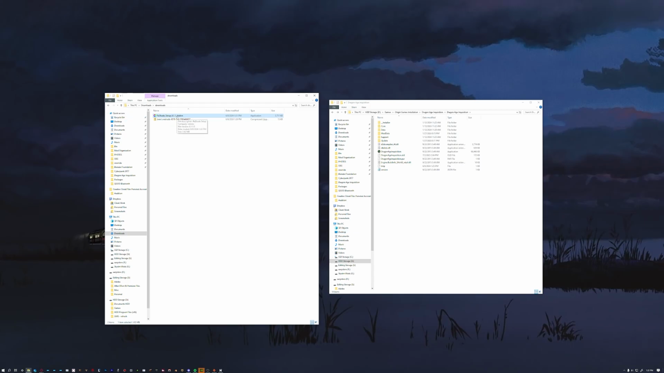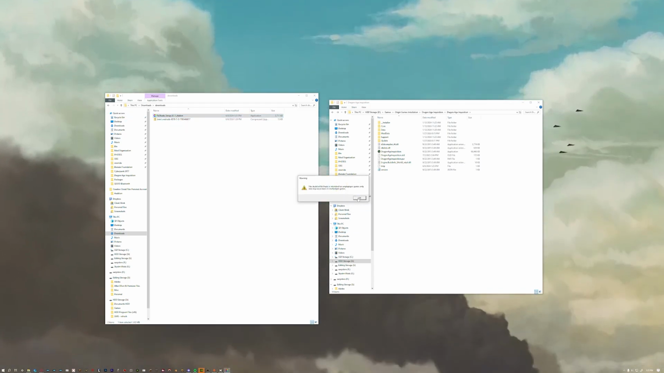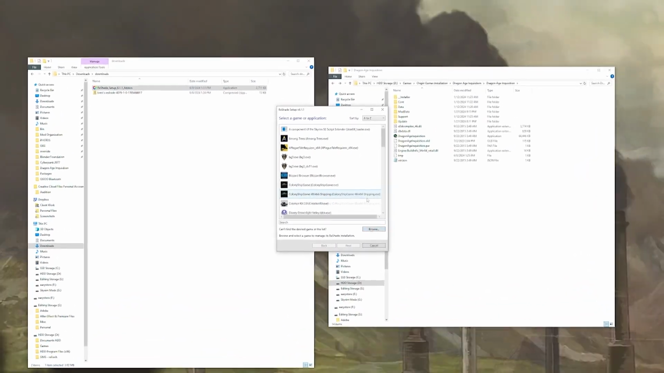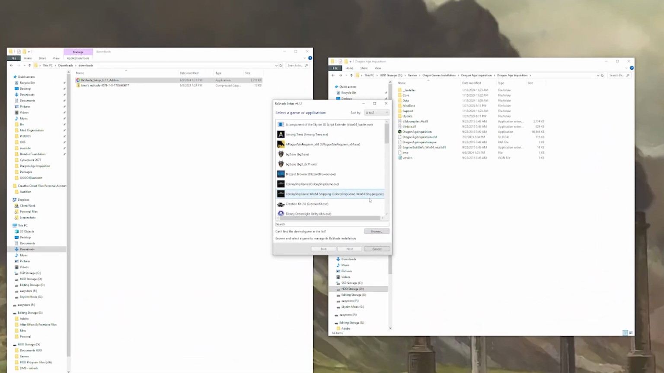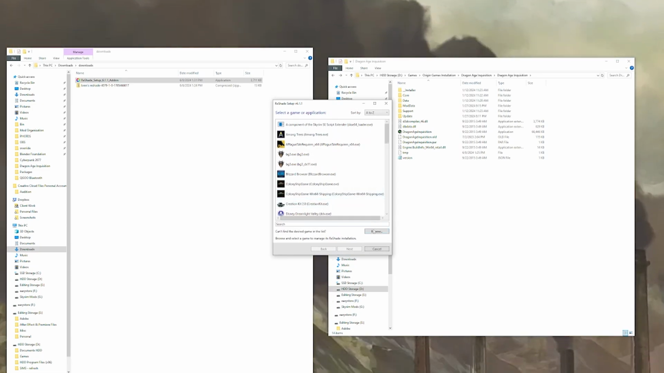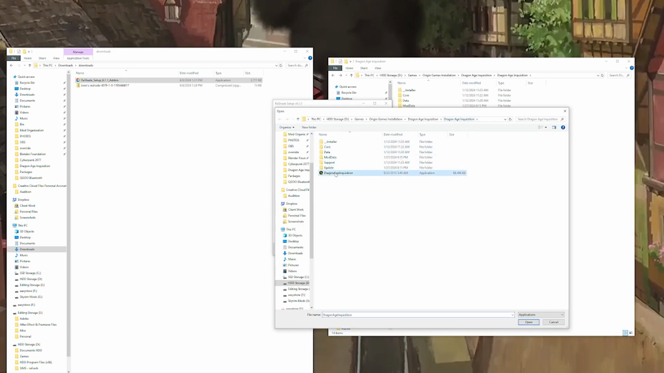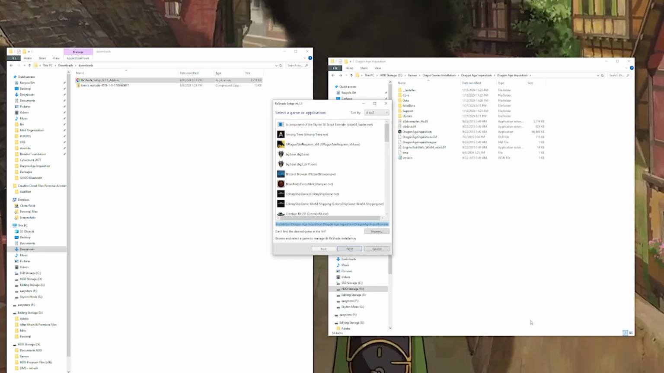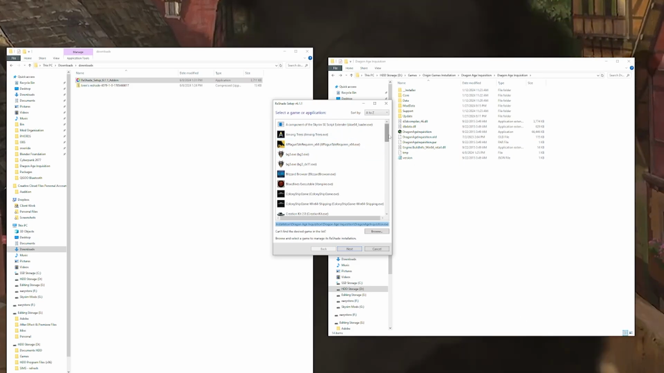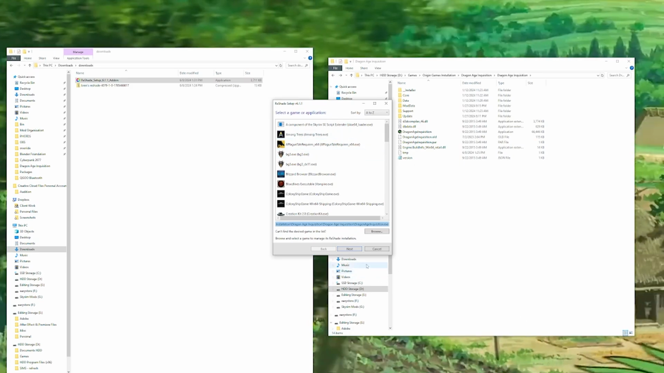And in your downloads, you're going to double click on the Reshade setup and it's going to bring up a pop-up window and it's going to ask you for the game that you want to install it for. So this example is Dragon Age Inquisition. So you're going to go to the browse button where you can find your game if you don't find it on the list that is given to you.